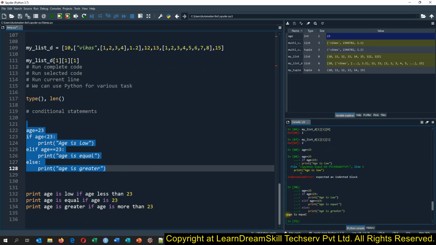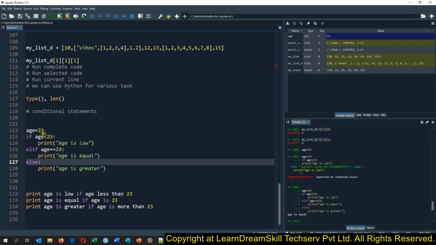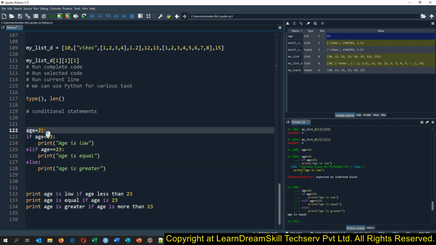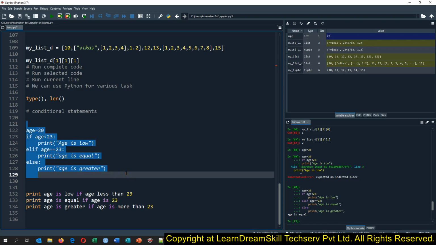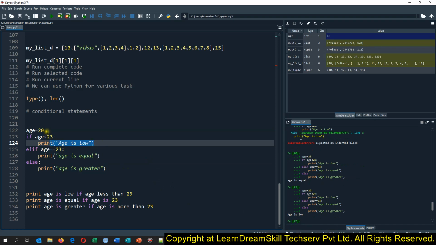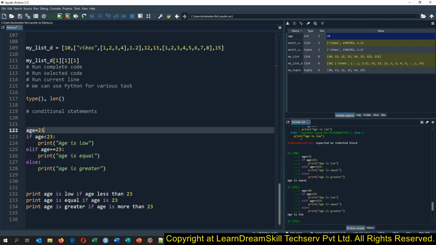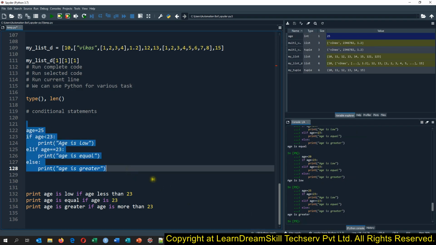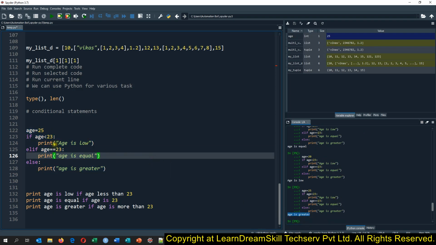See what it is giving us: age is equal, because it has 23. And if I assign age as 20 and run this complete code, see, age is low, because this condition is getting satisfied. And if I assign 25 and run the code, age is greater. So you can see here, we are running these codes based on the condition.